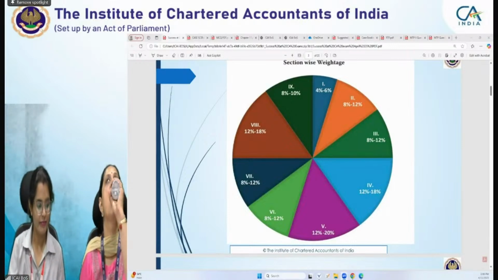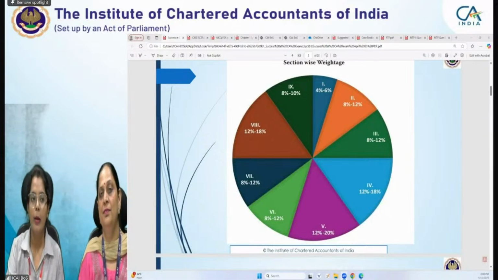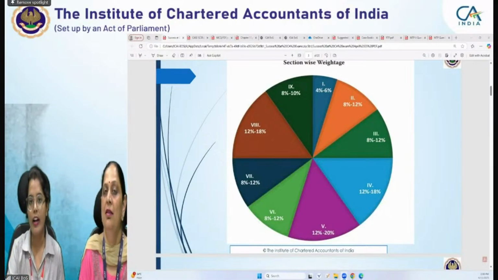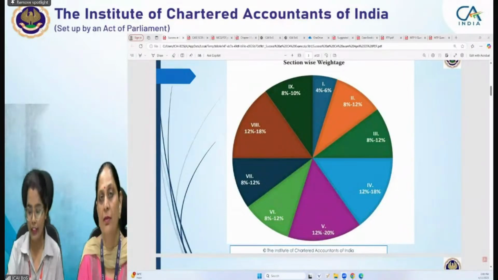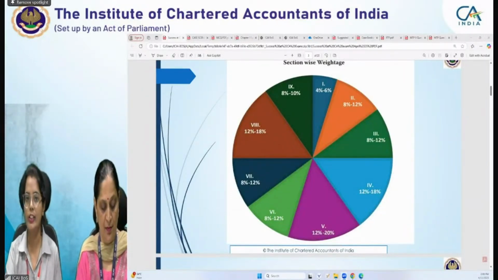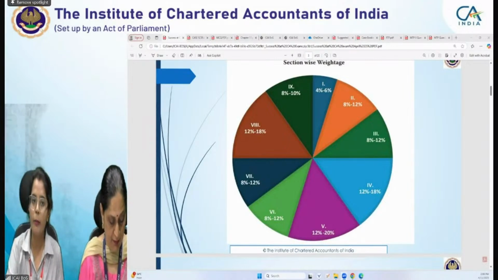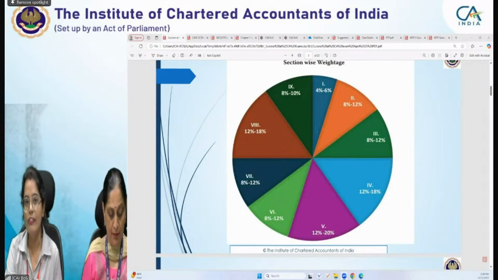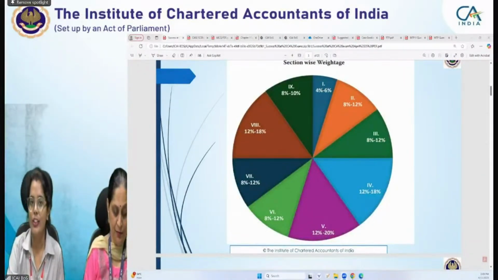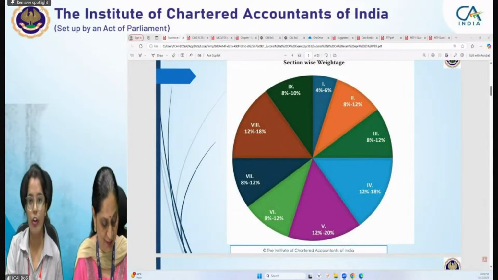Yes, ma'am. The students, the duration of the exam will be 3 hours, but prior to 3 hours, 15 minutes will be given to you for reading the question paper. So in that 15 minutes, you will be provided 6 questions in which you have to attempt 5 questions. Question number 1 will be compulsory, and out of 2 to 6 questions, you have to attempt any 4. So which question you will leave, you will decide in that 15 minutes. Out of 5, you should select the best of your 4.